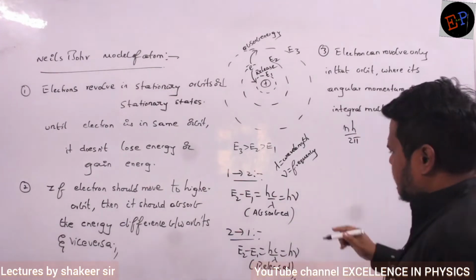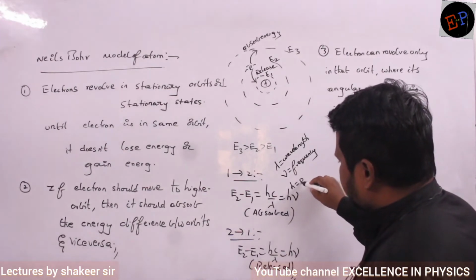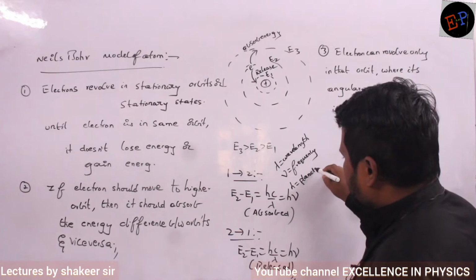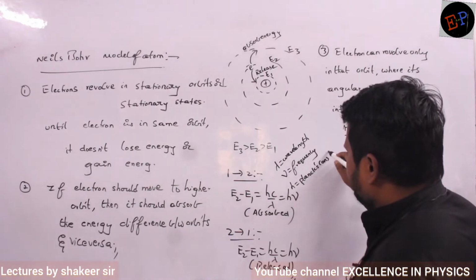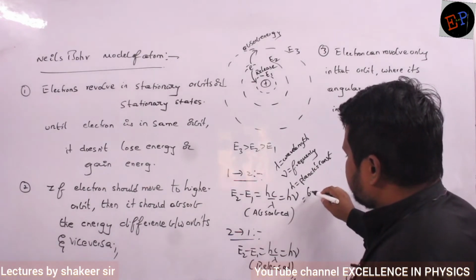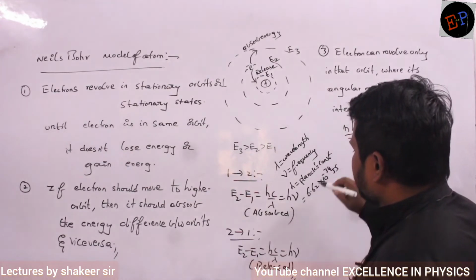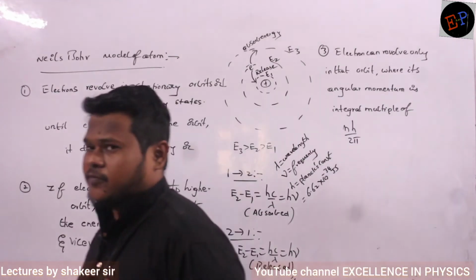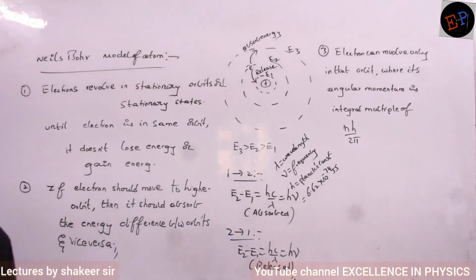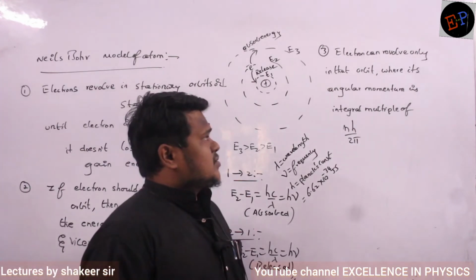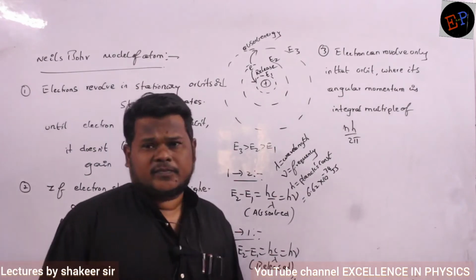Here h is called Planck's constant, whose value is 6.62 into 10 power minus 34 joule second. That is the value of Planck's constant. Understood? So what is the third postulate?